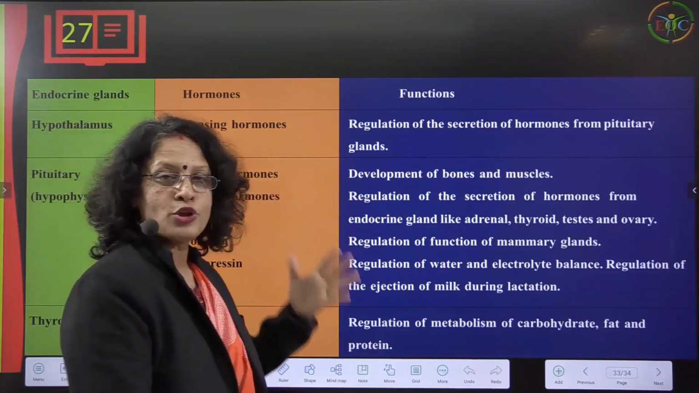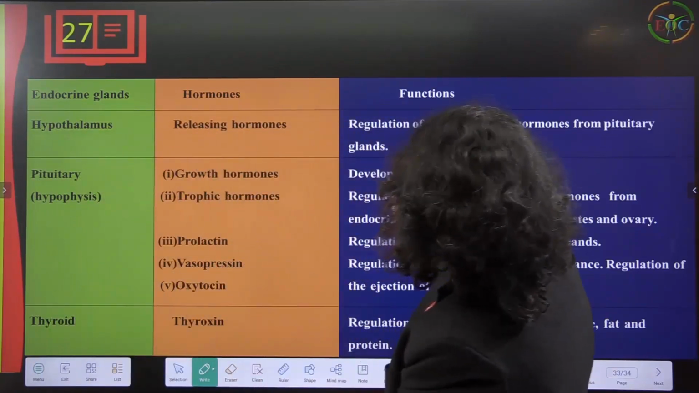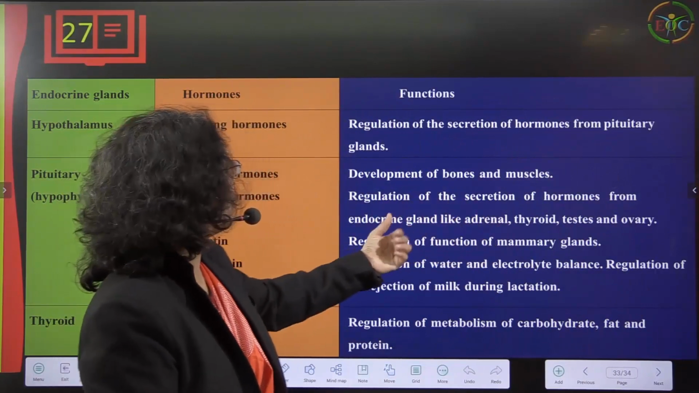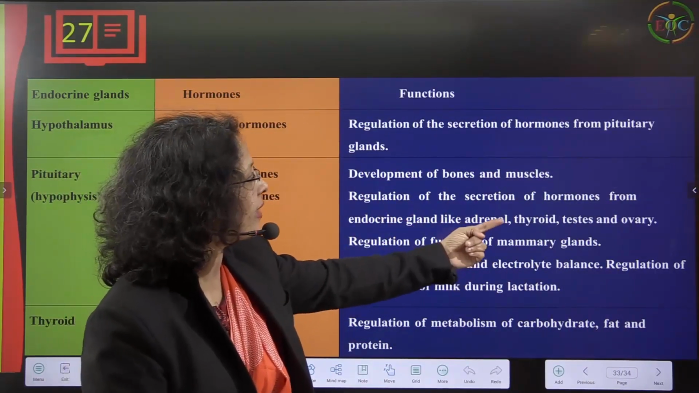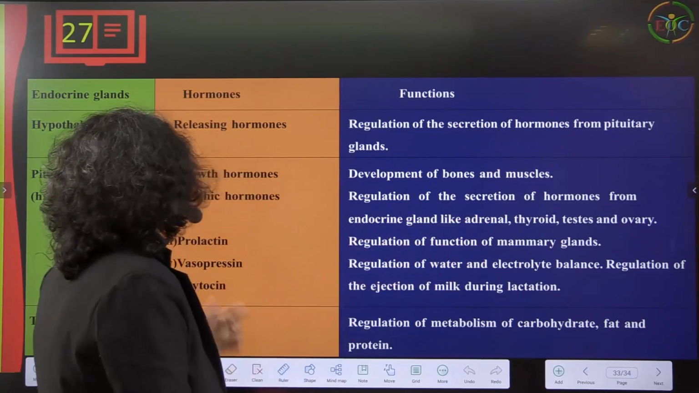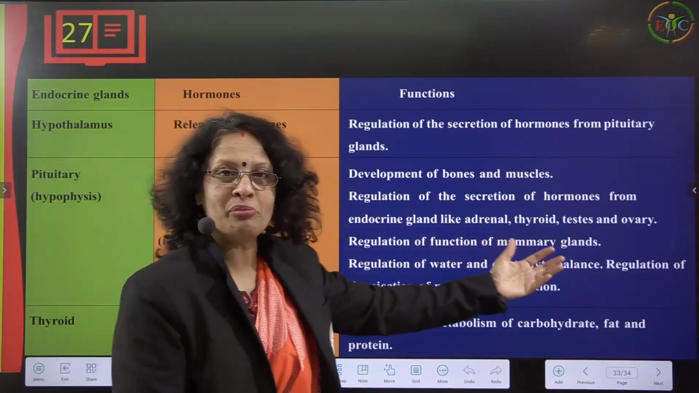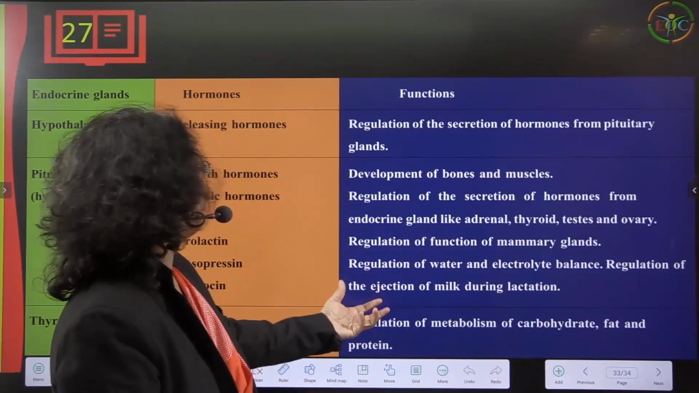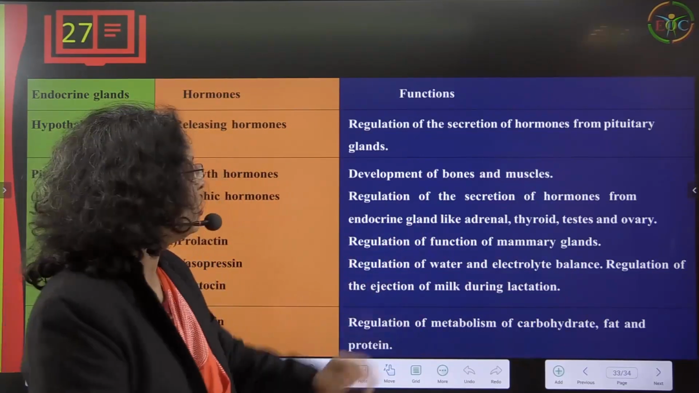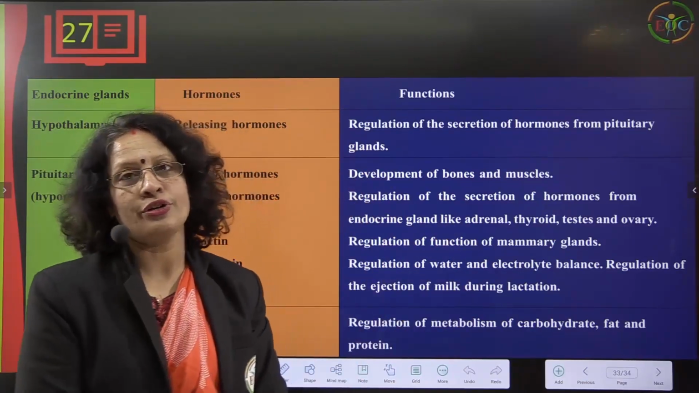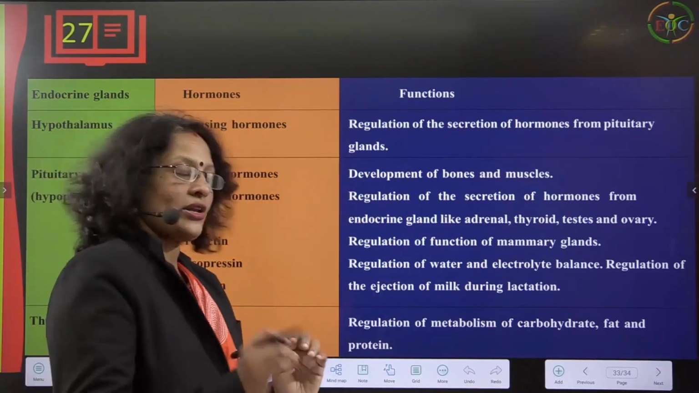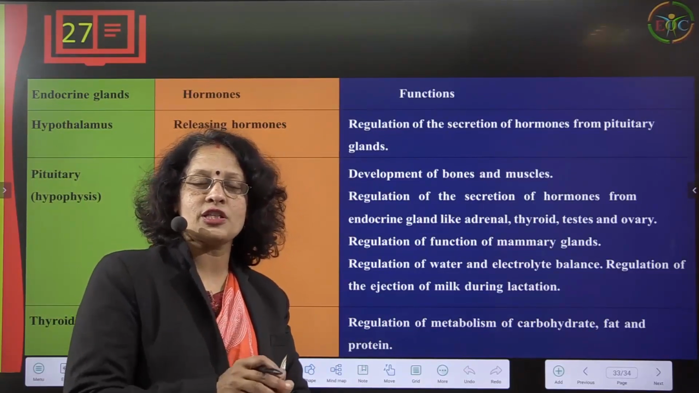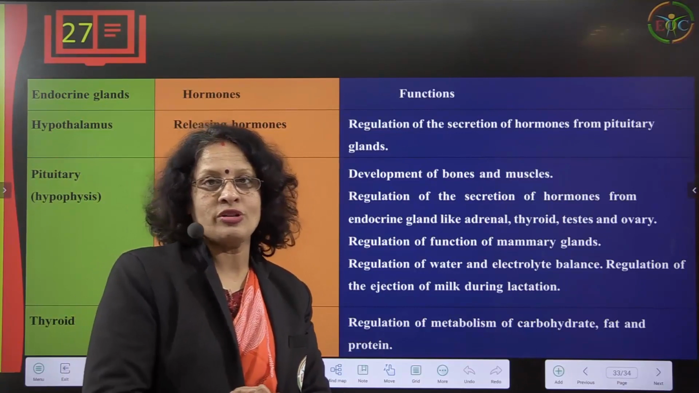So we will see the function of each hormone. Growth hormone aids development of bones and muscles. Trophic hormone regulates the secretion of hormones from endocrine glands like adrenal, thyroid, testes, and ovary. Prolactin regulates the function of mammary glands, along with regulation of water and electrolyte balance and ejection of milk during lactation. All these activities are monitored by hormones only, so their functioning is very important. At any time, excess or deficiency can have serious consequences.